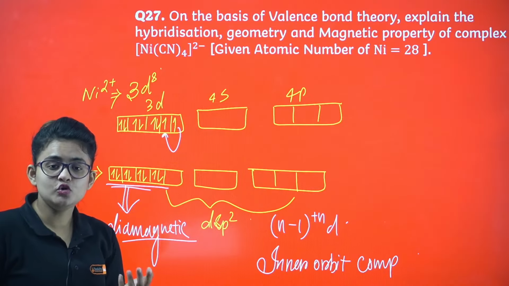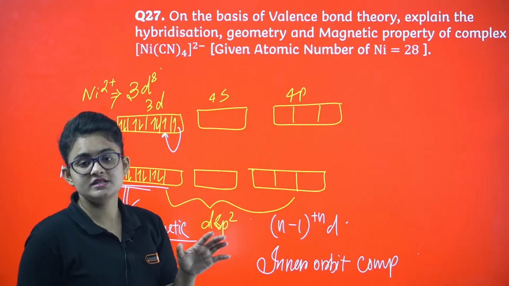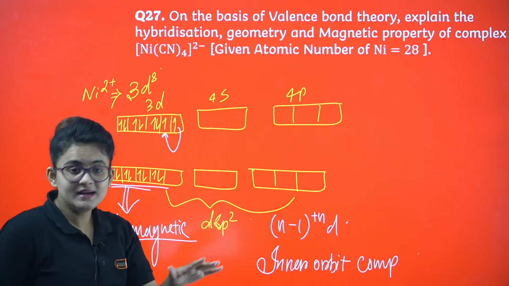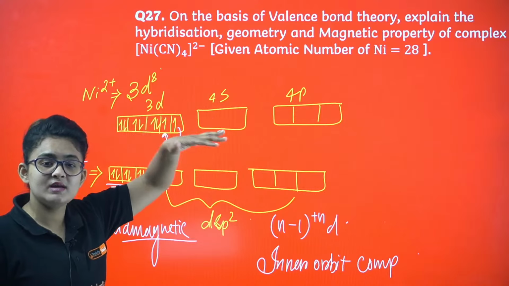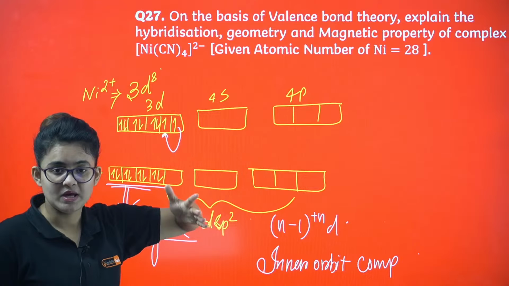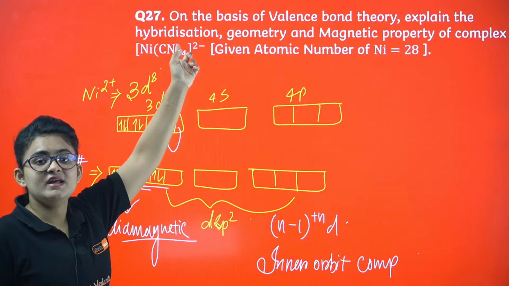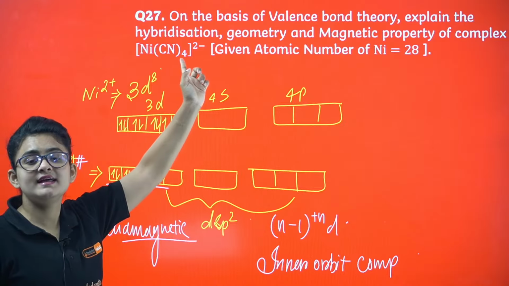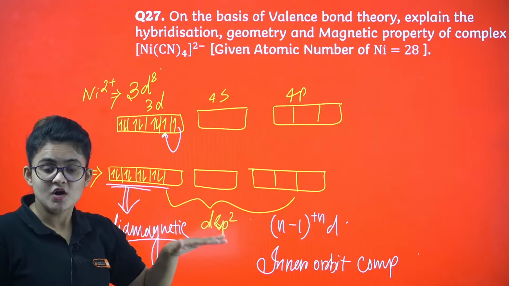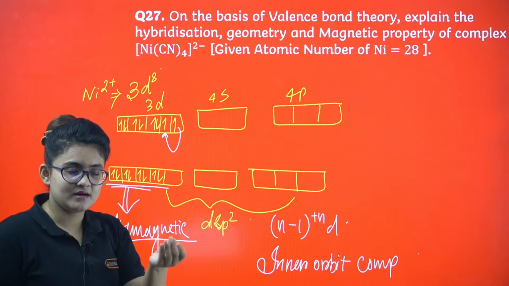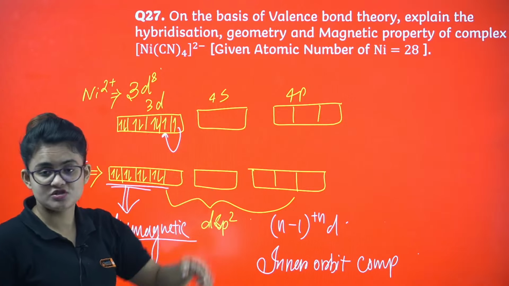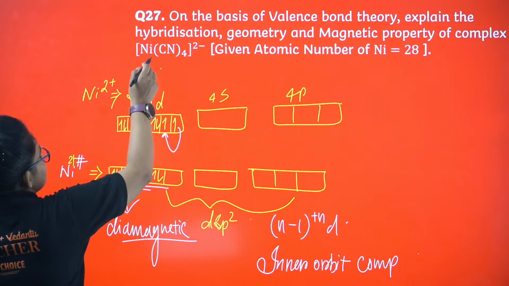Okay, there are 2 options. It can be tetrahedral or it can be square planar, right? But let me tell you, my dear, nickel most of the time forms square planar complex. Nickel, platinum, palladium, all of them. Okay, one more thing, whenever you are having strong field ligand, they always form square planar complex. Whenever you are having weak field ligand, then they form tetrahedral. Cyanide is a strong field, so it is square planar.